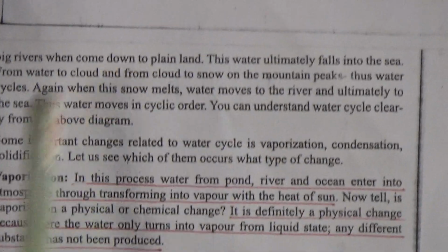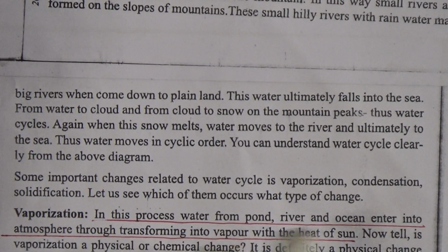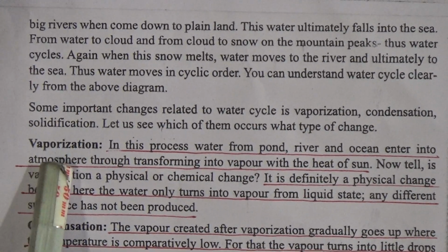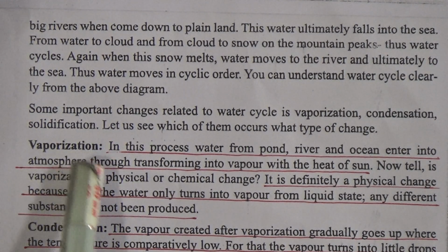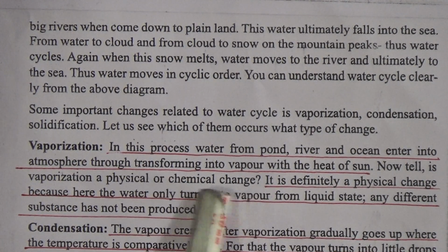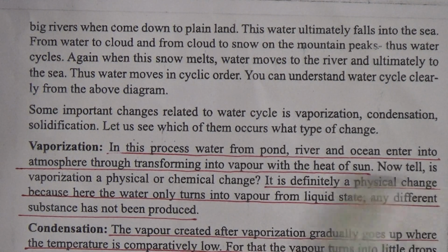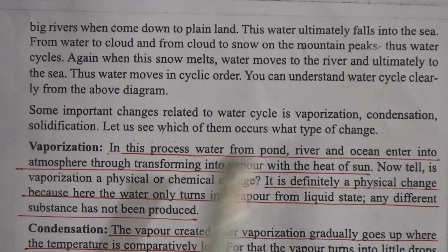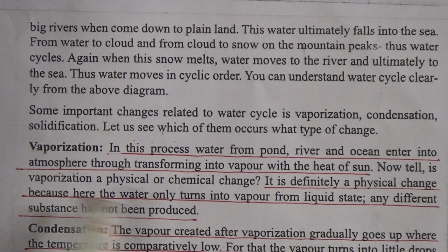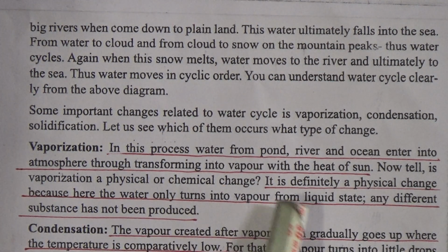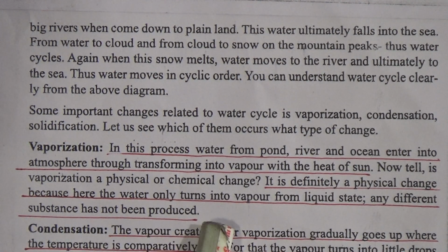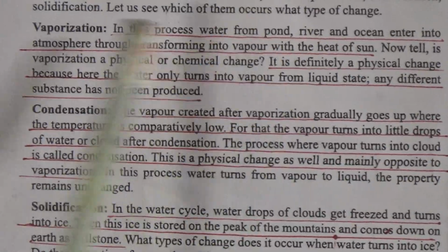Some important changes related to the water cycle are vaporization, condensation and solidification. Let us see what type of changes each of them is. Now we will discuss vaporization. In this vaporization process, water from pond, river and ocean enters the atmosphere by transforming into vapor with the heat of the sun, and it is definitely a physical change, because here the water only turns from liquid state into water vapor. So no different substance has been produced. So this is a physical change.